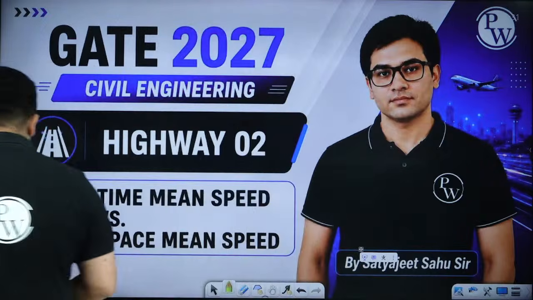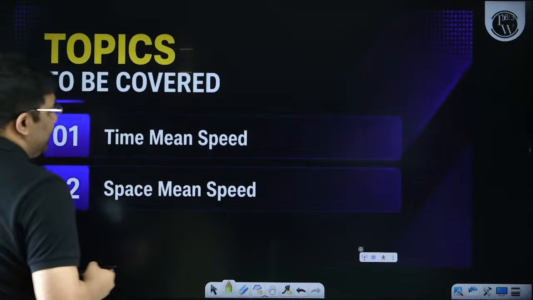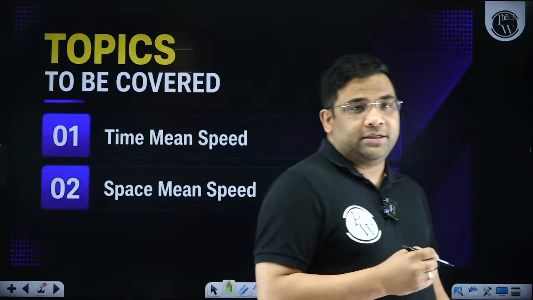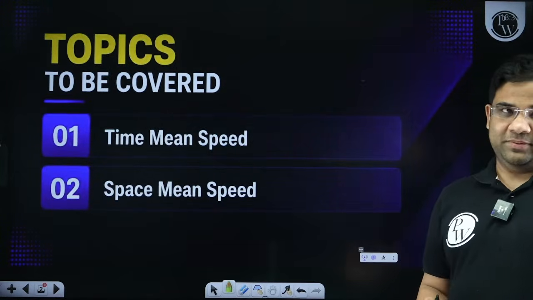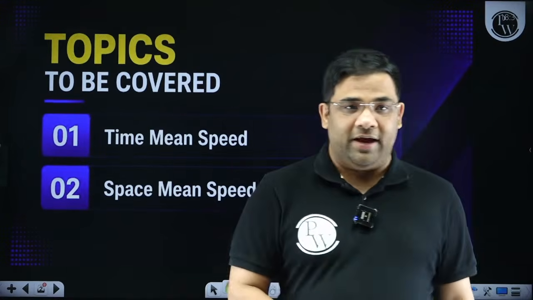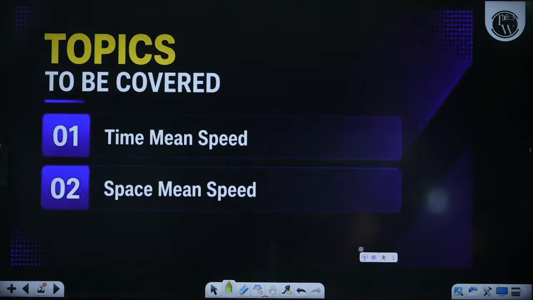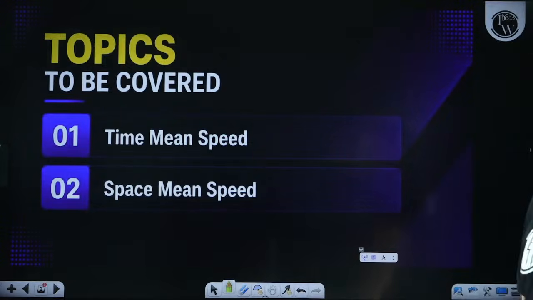In this lecture series, we are taking many important topics of your different subjects for your GATE 2027. Today we'll be seeing another important topic, that is the difference between time mean speed and space mean speed. A lot of students have confusion on this topic, so we'll be taking this topic. In this short session, we are going to discuss the difference between time mean speed and space mean speed, and how we're going to find these values. So let us start the lecture without any further delay.